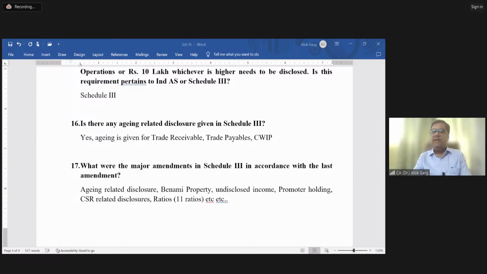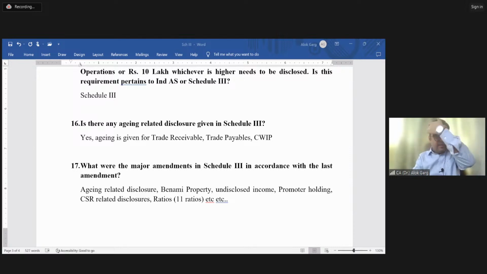Okay. In that case, whoever the shareholder is, if the shareholder is having more than 5% of the share capital, then this disclosure was required earlier, as well as it is required now.